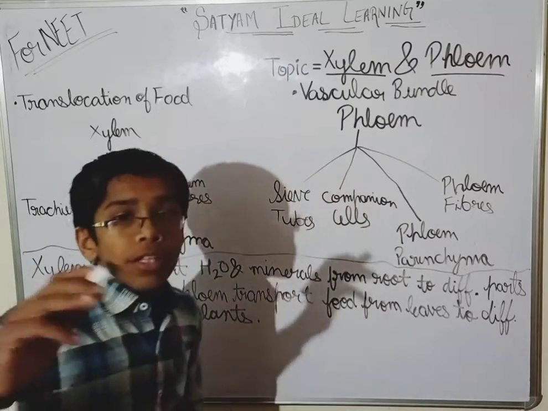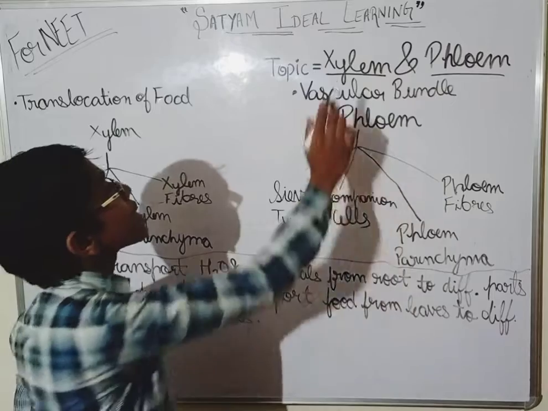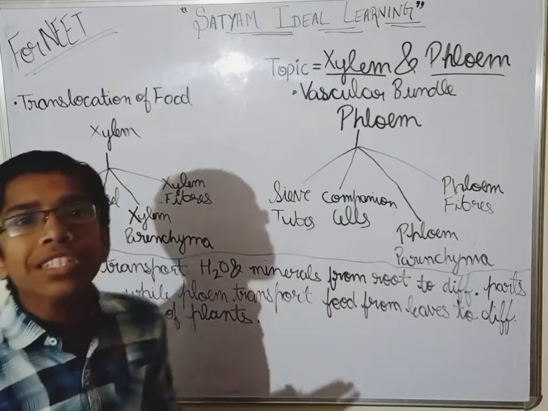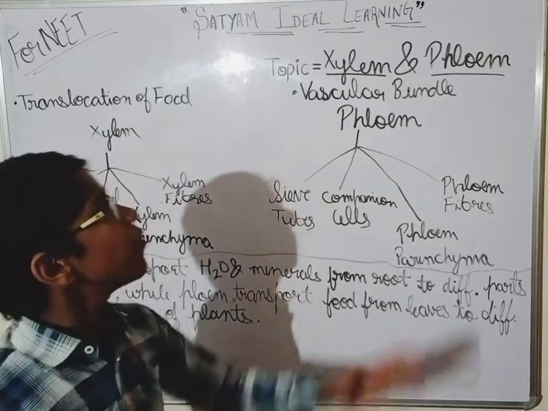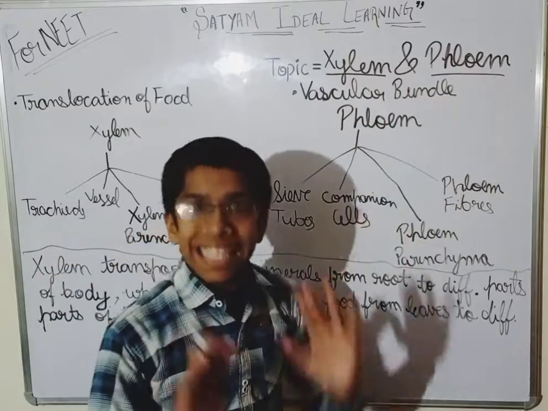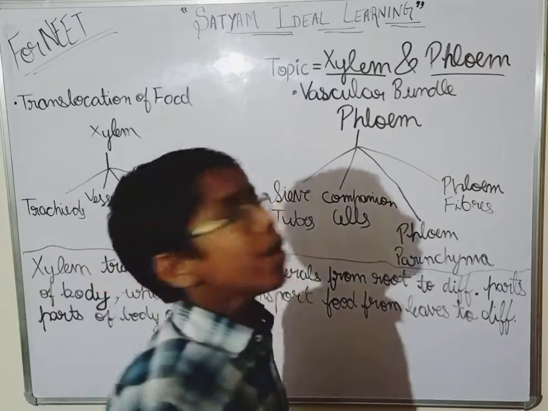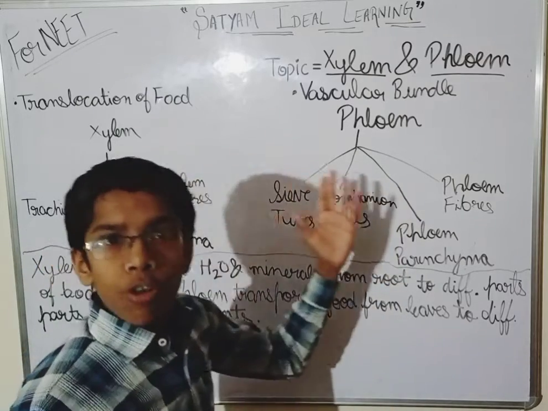So guys, the vascular system consists of xylem and phloem tissues. What does the vascular system consist of? It consists of xylem and phloem tissues. Guys, we will be discussing all the components of the xylem as well as of the phloem.